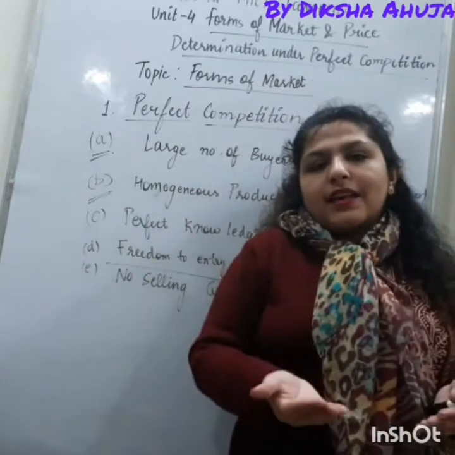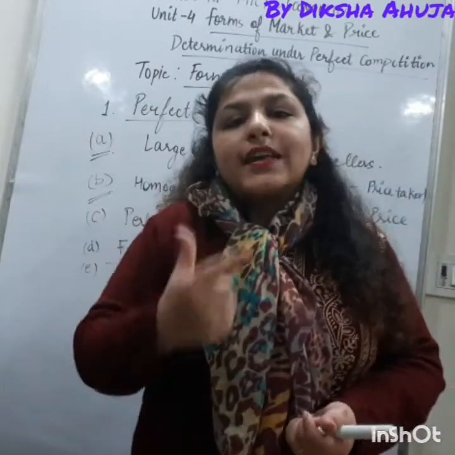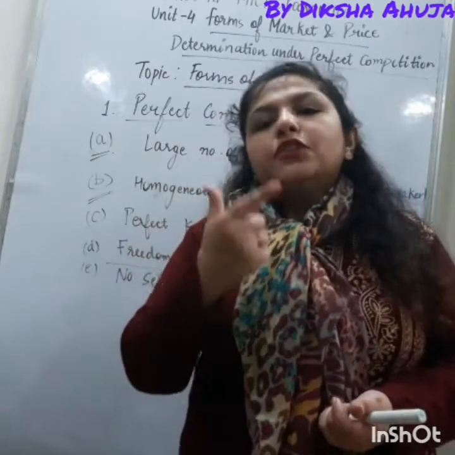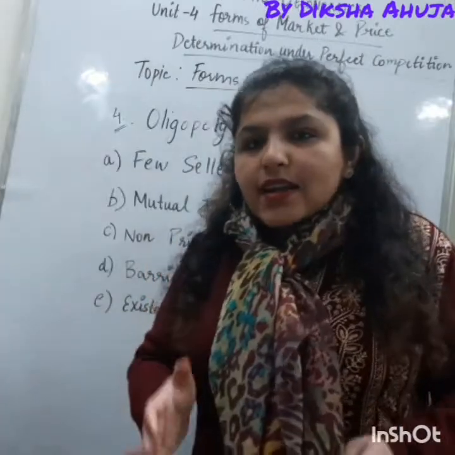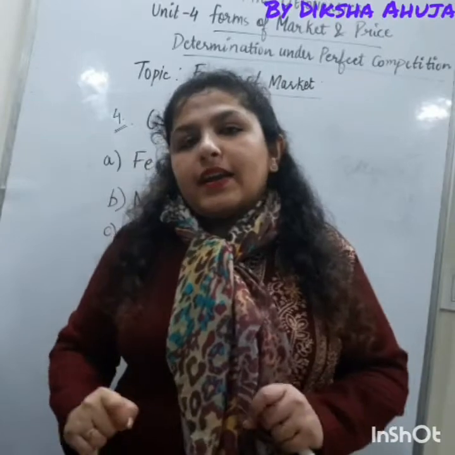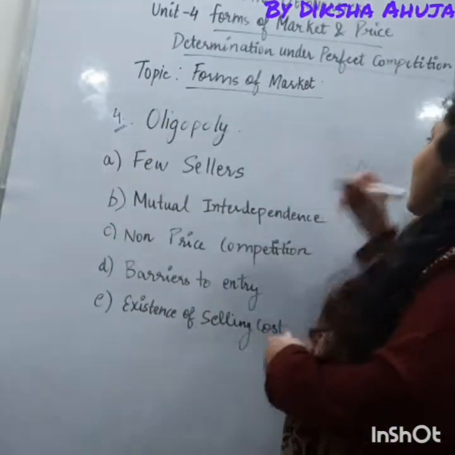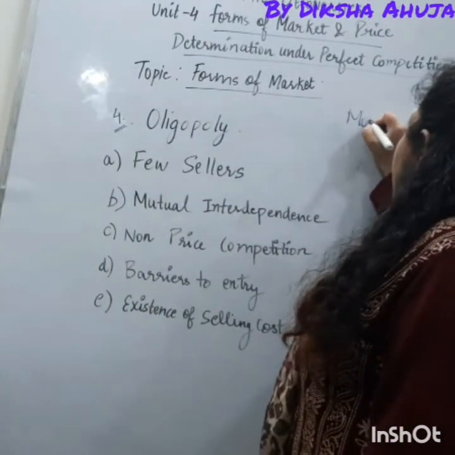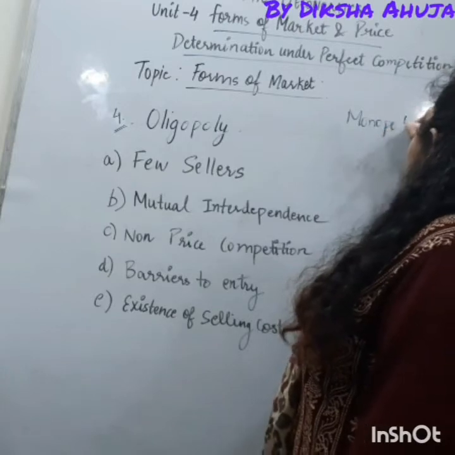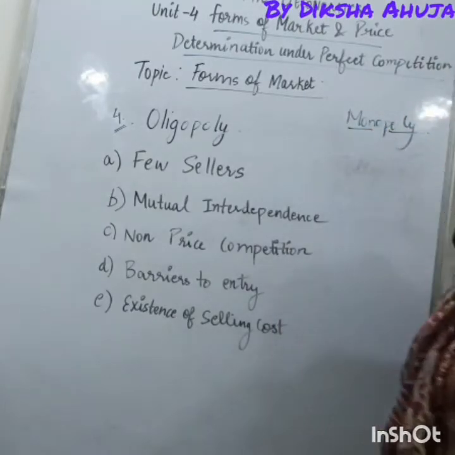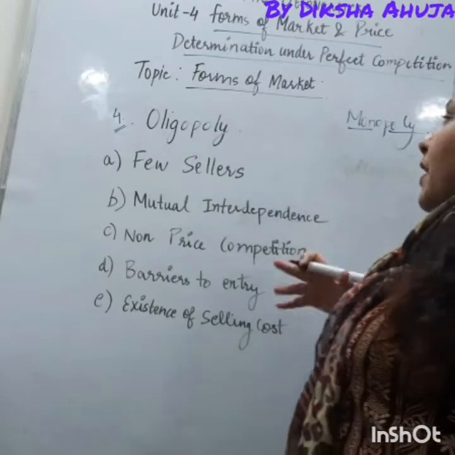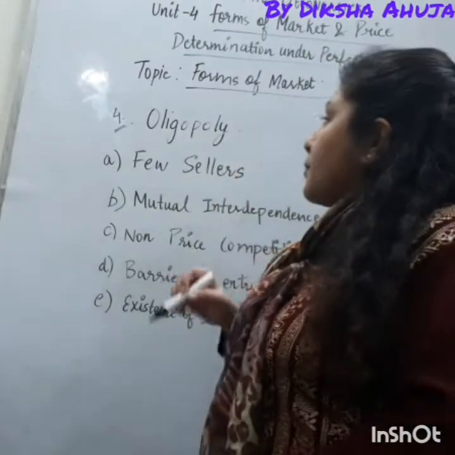Our next task is to understand the next form of market, that is oligopoly. Now let's understand the fourth form of market, that is oligopoly. Let's understand the other two also. We have heard about monopoly. Monopoly means mono means single and poly means seller. Monopolistic means a large number of buyers and sellers. So let's understand what you mean by oligopoly.